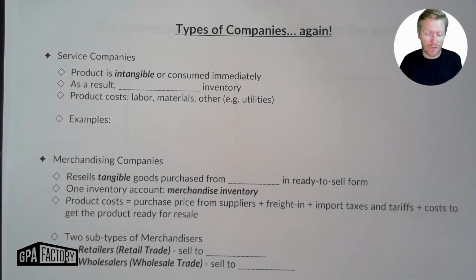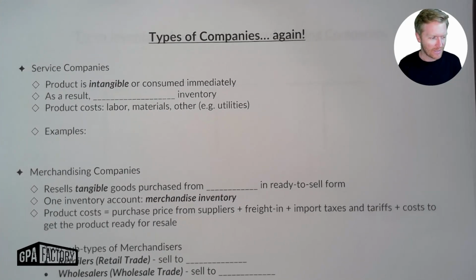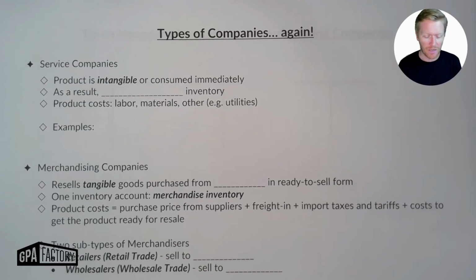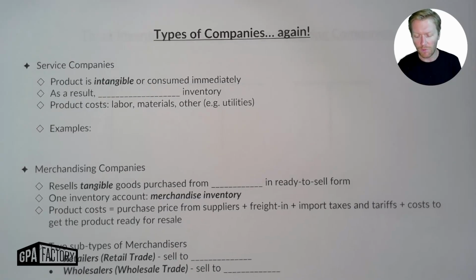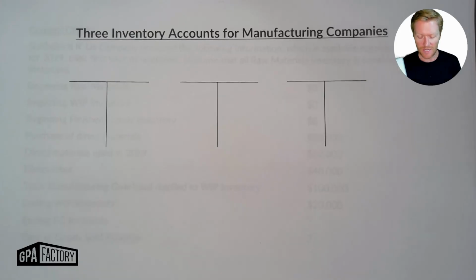And in this one, we are going to talk about types of companies, but bring it up for a second time. So when we say types of companies, we're talking about service companies, merchandising companies, and manufacturing companies. And manufacturing companies are going to be what we primarily focus on. And the real reason that we're bringing it up again is to just re-cement it into your brain before we introduce this idea of manufacturing companies and the three different types of T accounts.